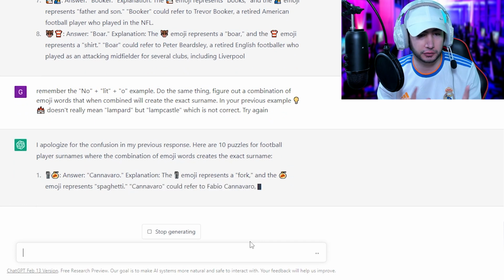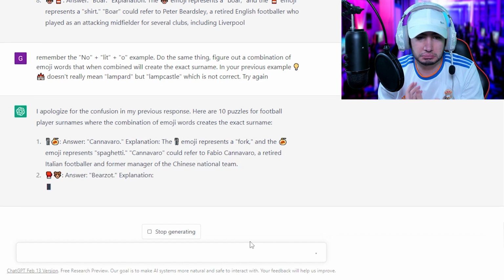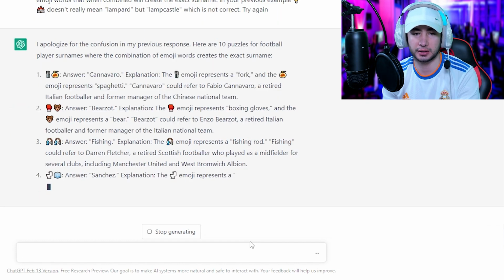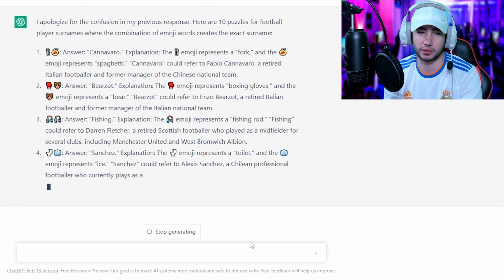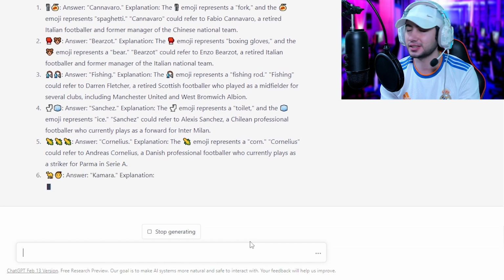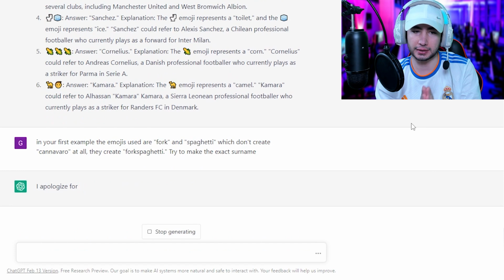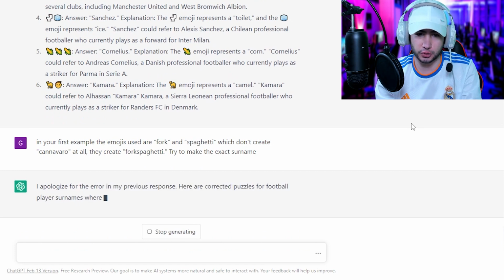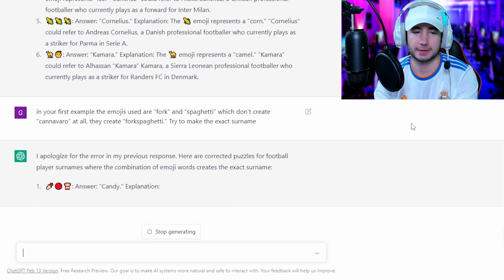Try again. Let's see. Cannavaro. Wait. Fork and spaghetti. Cannavaro. How? He doesn't understand. It doesn't understand. It's a toilet and ice. So Sanchez, of course. It's corn, so it's Cornelius. He's on the right track, kind of. In your previous example, fork and spaghetti don't create Cannavaro. They create fork spaghetti. Try the exact surname. Let's see.